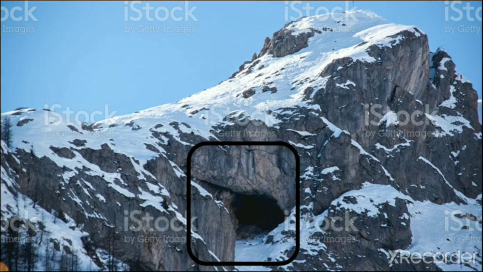We can make them now with machines, but these holes we create for our use, not for animals. So animals cannot make them. These natural holes of mountains are known as caves. So these are mountains, and in these mountains you can see a hole, and it is a cave.